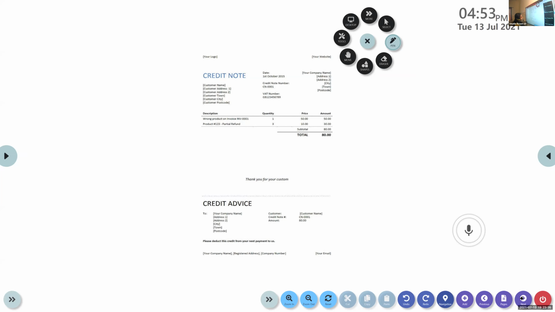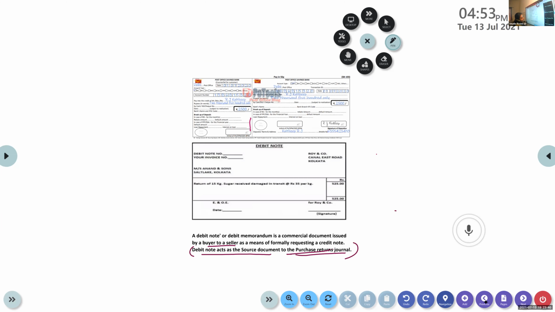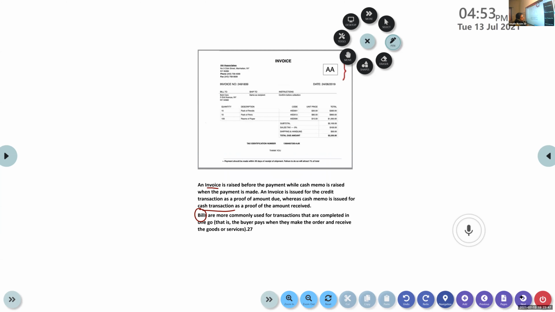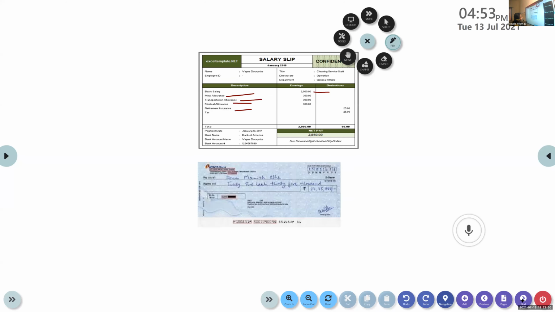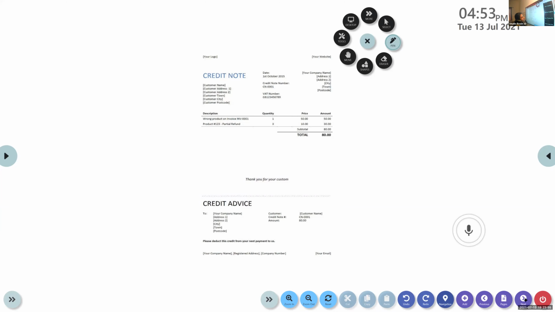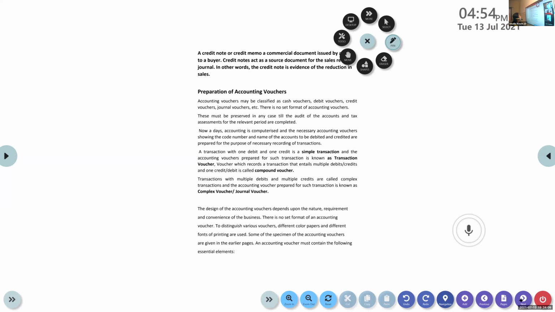Okay? Sales return. So just understand which are the various types of vouchers. The source documents, which are they? Sales bill or cash memo, invoice, salary slip, check, pay in slip, debit note, credit note. These are all the various types of source documents. What are source documents? They are the evidences, the proof for business transactions. Okay.